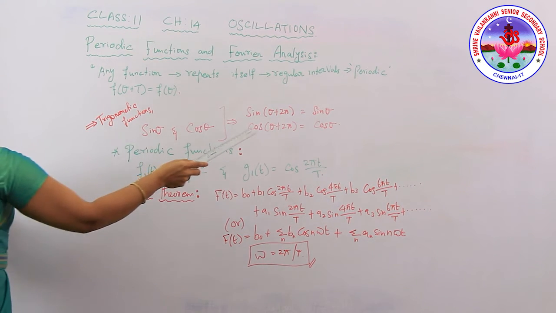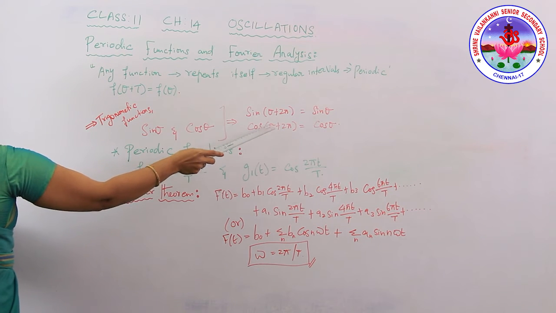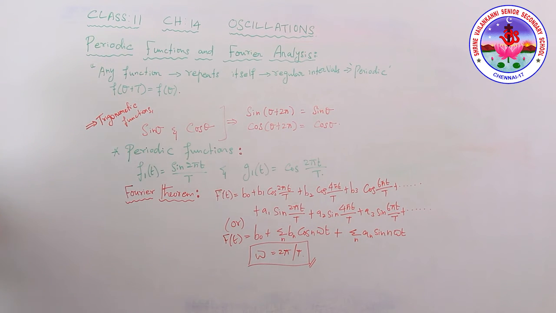The independent variable θ may stand for some dimensional quantity, such that we have taken small t.